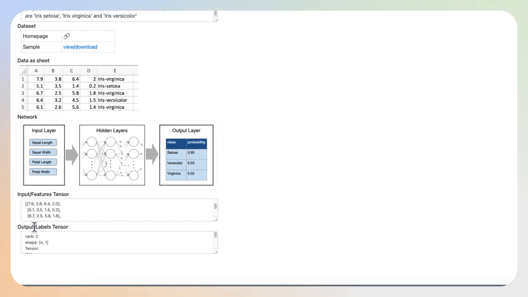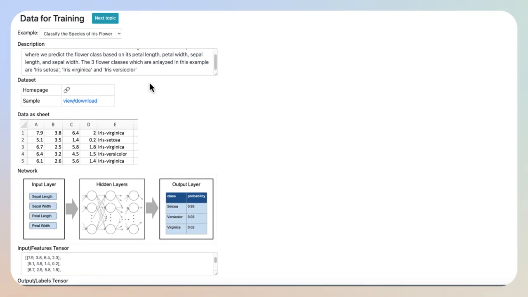Finally, we have the output labels tensor. The rank of this tensor is 2 because there are n rows and 1 column. Each data element in this tensor represents the output class with respect to its row number. So in this example, class 2 is the class for the first row, and class 0 is the class for the second row, and so on and so forth. This completes the walkthrough of this tool, showing different concepts used to train the iris flower data in machine learning.